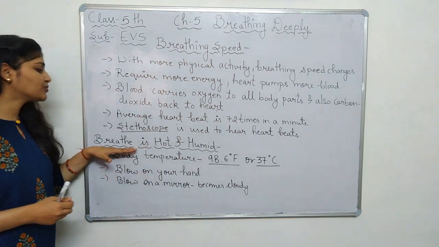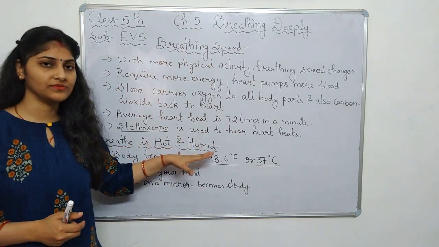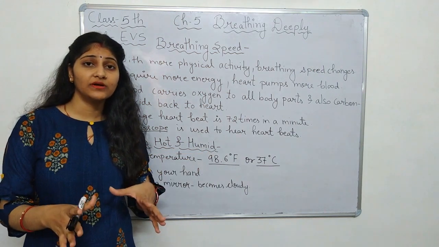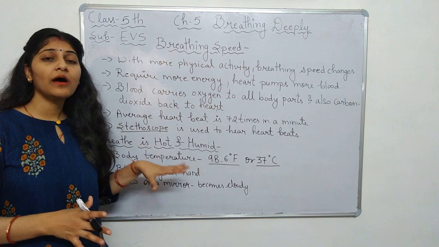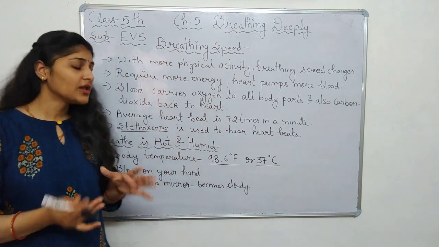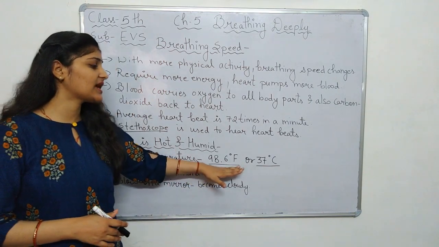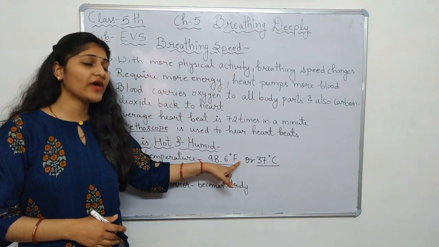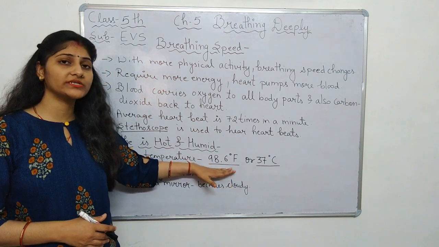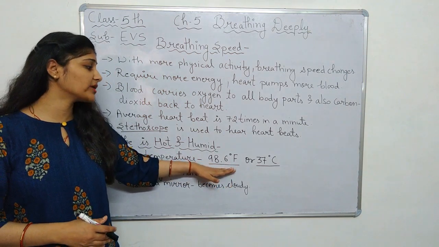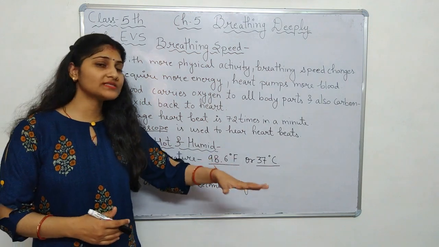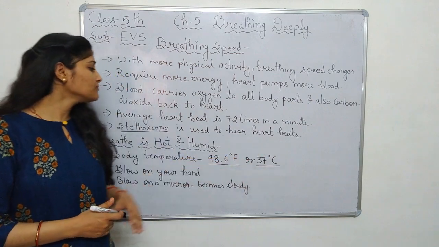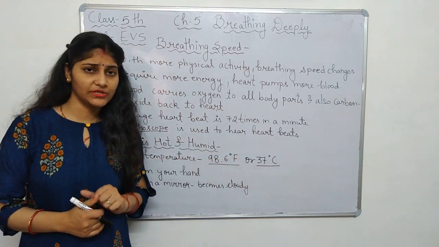Now next is about how our breath is hot and humid. This is the fact given, but how do we prove this? Our normal body temperature is 98.6 degrees Fahrenheit. The F denotes Fahrenheit. In Celsius we can say that it is 37 degrees Celsius. So this is the normal body temperature.